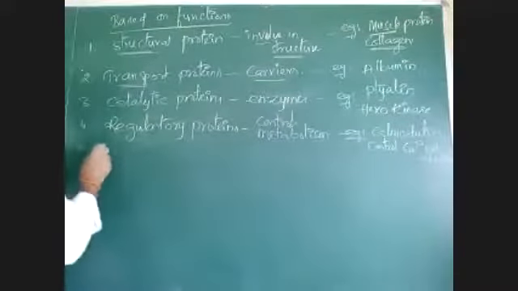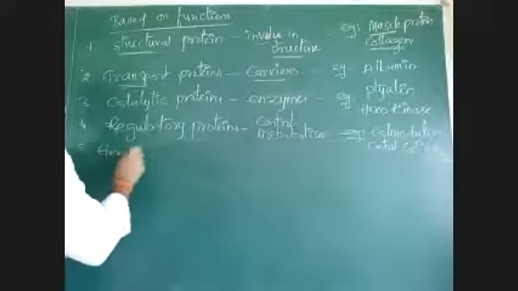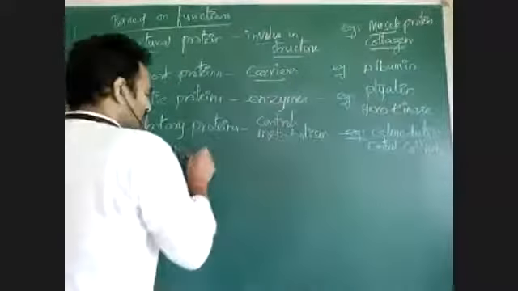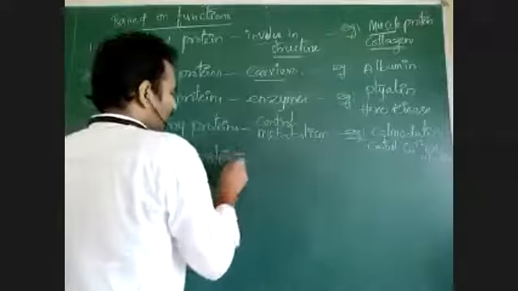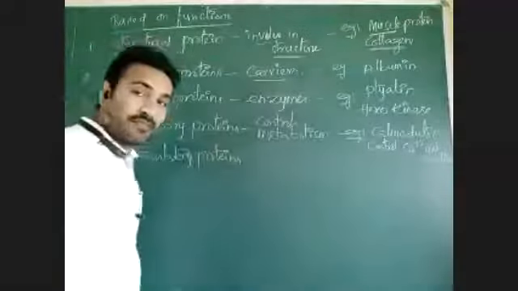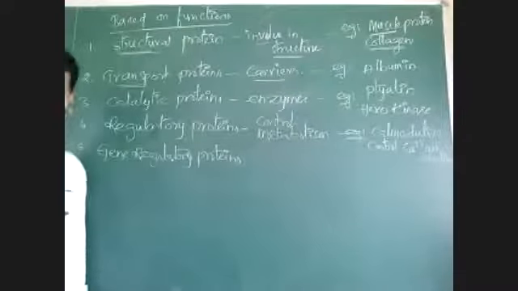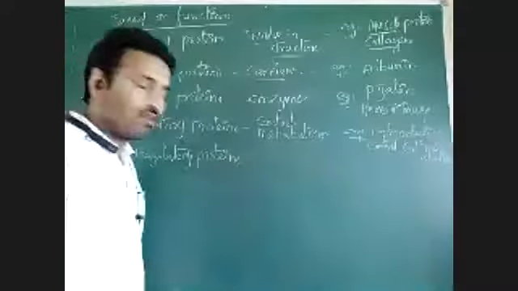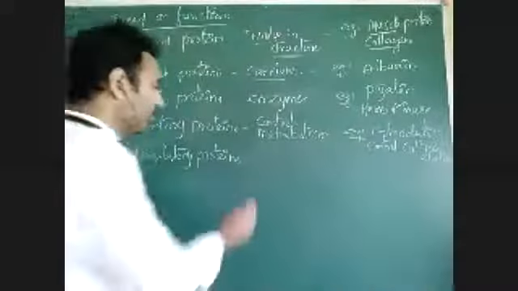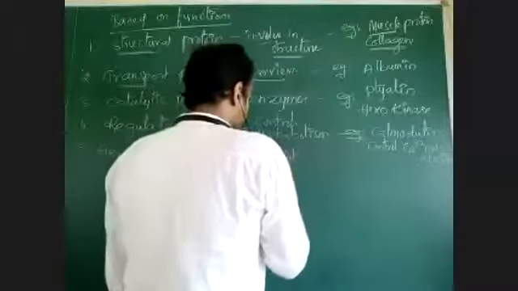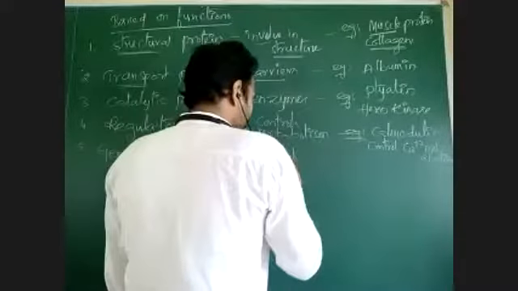Then gene regulatory proteins. Gene regulatory proteins are those which are responsible for regulation of genes and expression of characters. Expression of characters in living organisms is under the control of some gene regulatory proteins. They control or regulate gene expression.